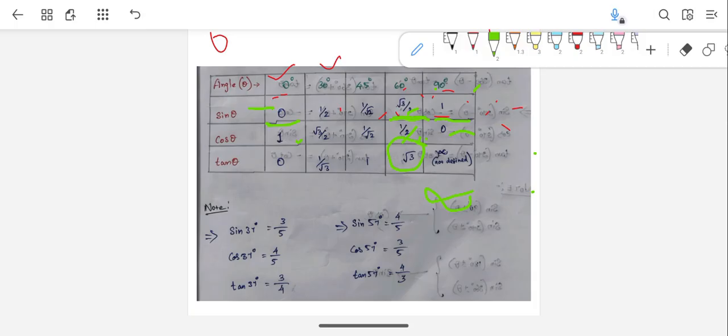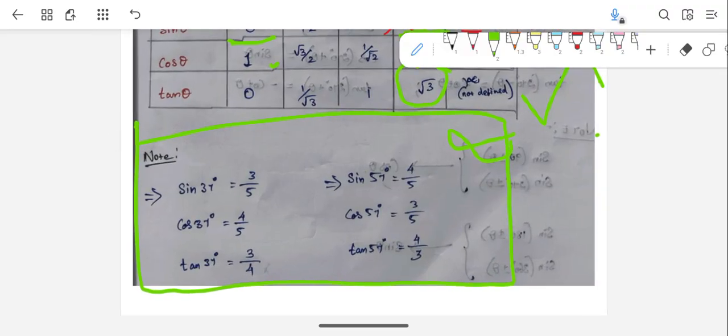Why I have brought this note point is that these are the most common values. Most common trigonometric values, which have been used most commonly, other than this table. Across physics, if you solve PYQs, you can know that in many cases these values have been used.